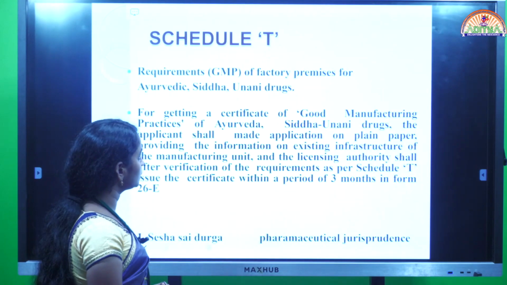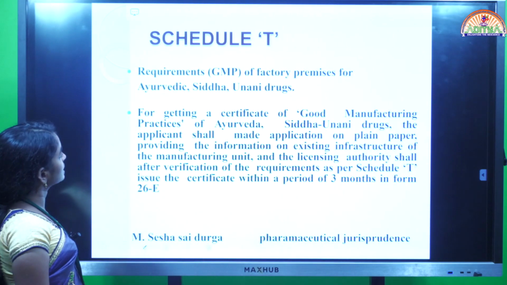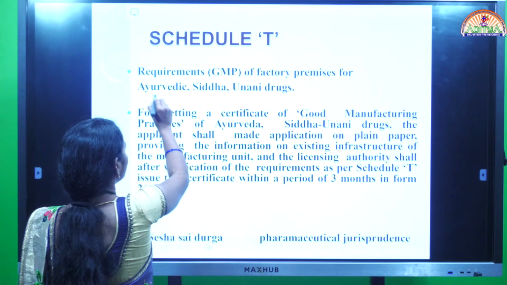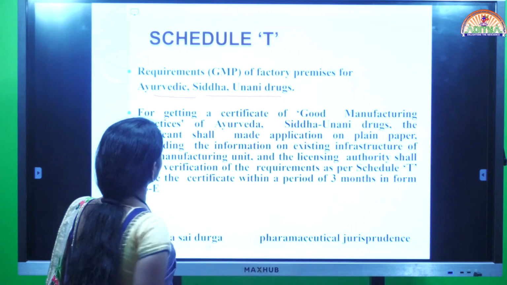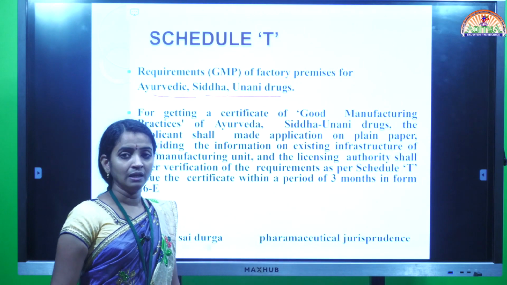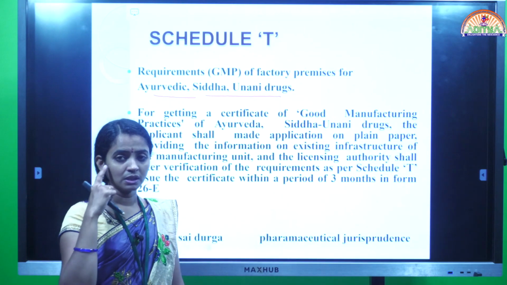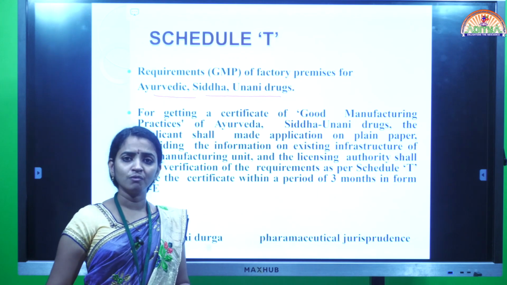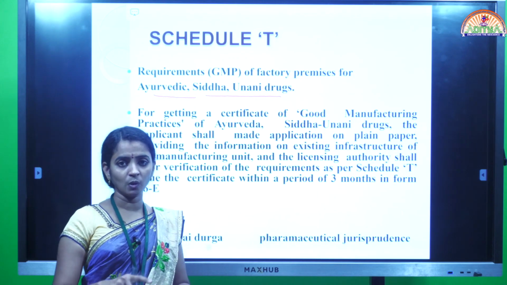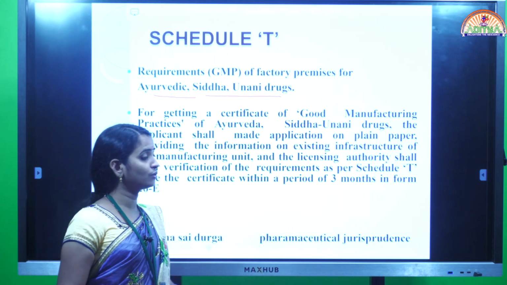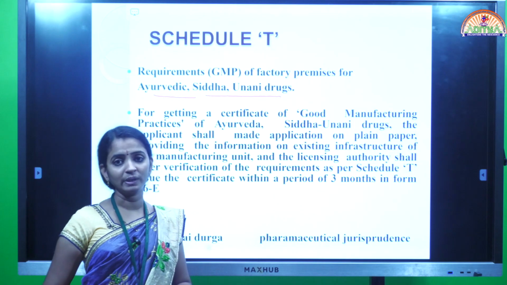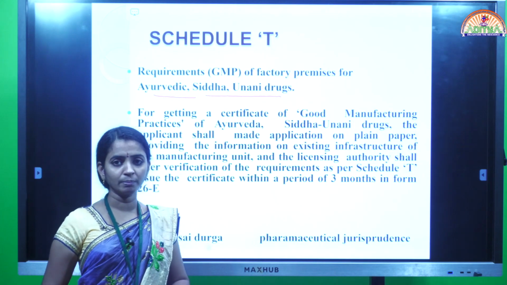And next one, Schedule T. Schedule T contains requirements of factory premises for Ayurvedic, Siddha and Unani drugs. Schedule M normally gives standards and requirements for the premises for manufacturing allopathic drugs, good manufacturing practices.